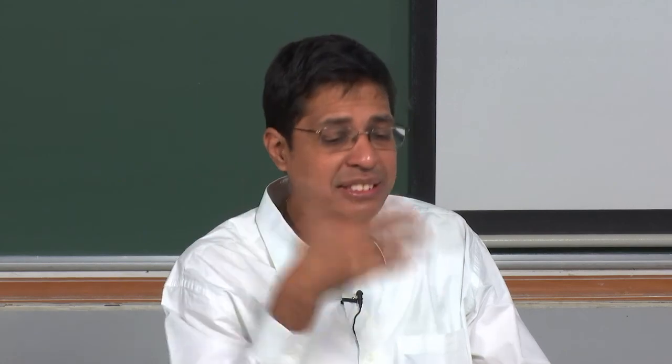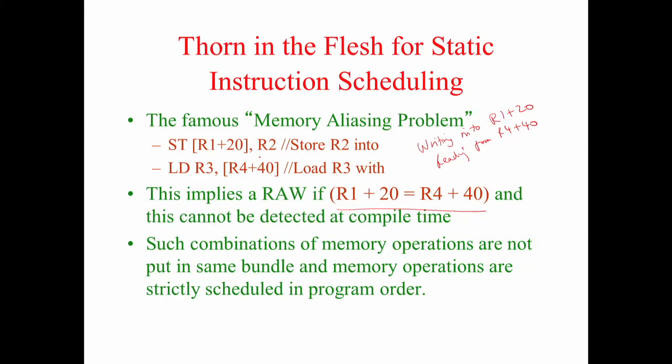So if I see a load following a store, it can potentially be a read after write if those two addresses become the same. This is called the memory aliasing problem. Let R1 plus 20 be 100, so 100 can be approached as R1 plus 20 or alias R4 plus 40; both will give me 100, but this I cannot find out at the time of compilation.